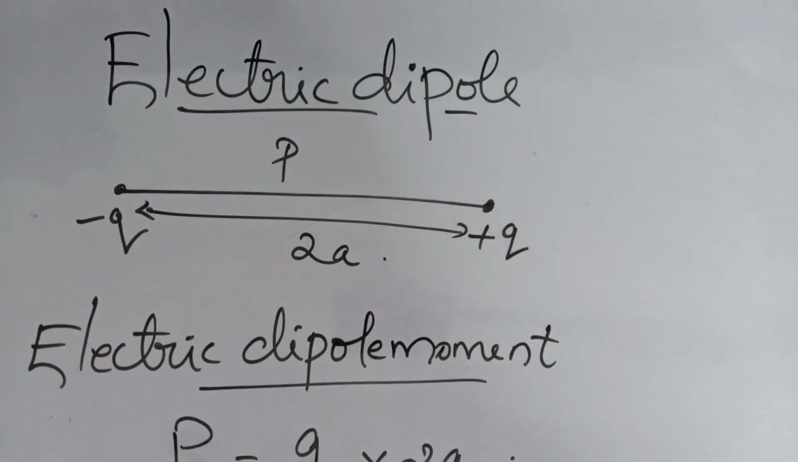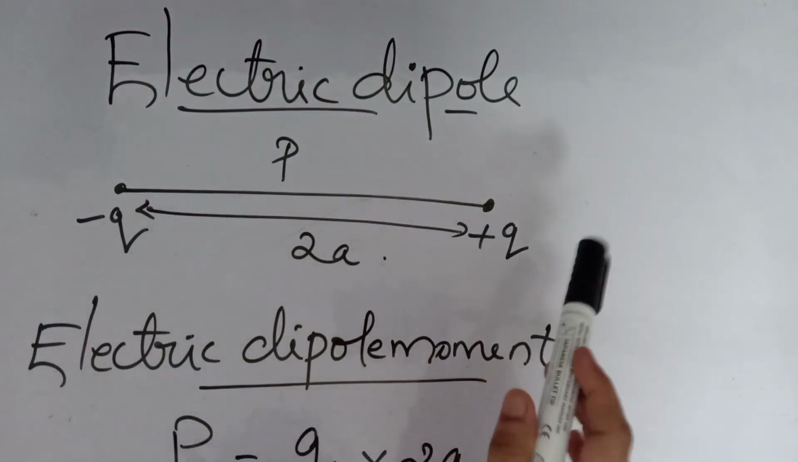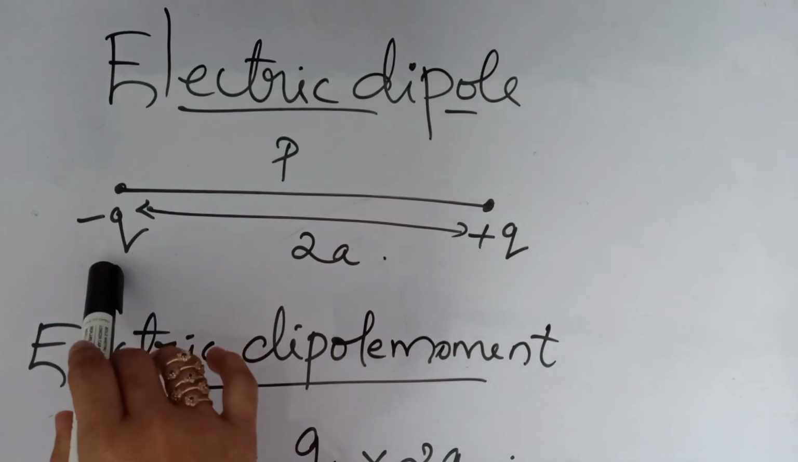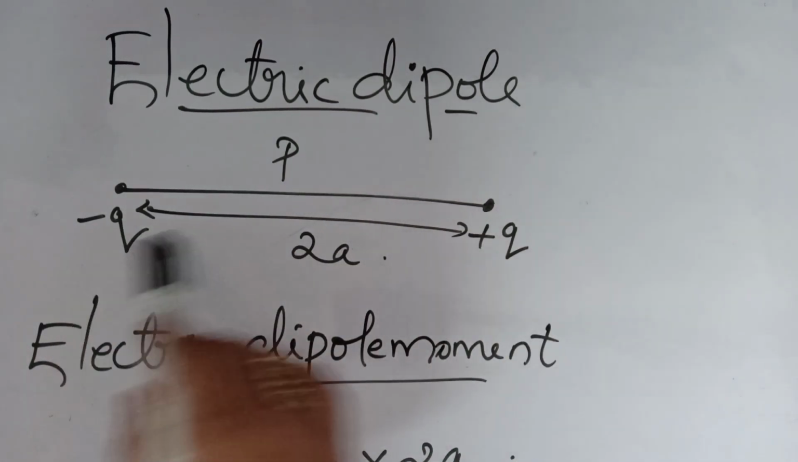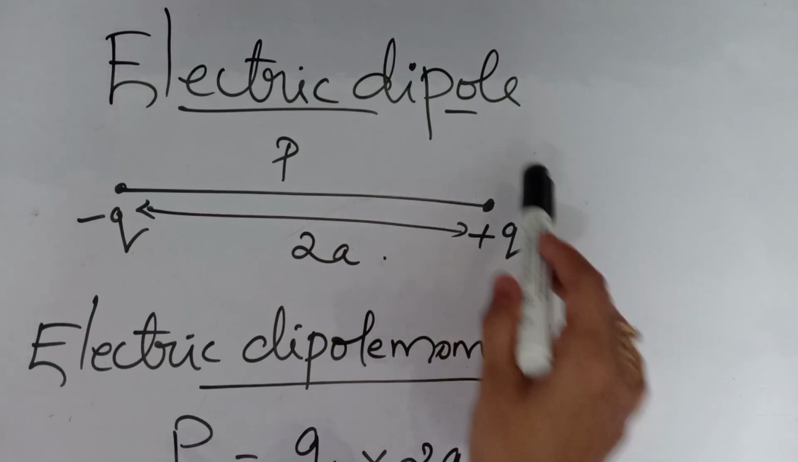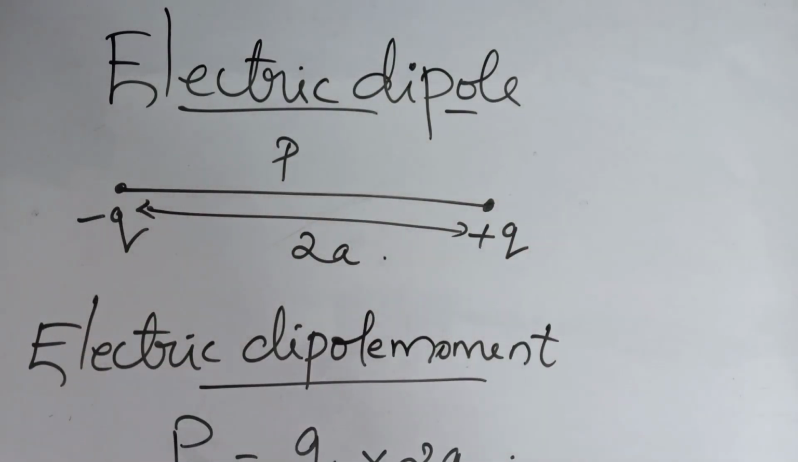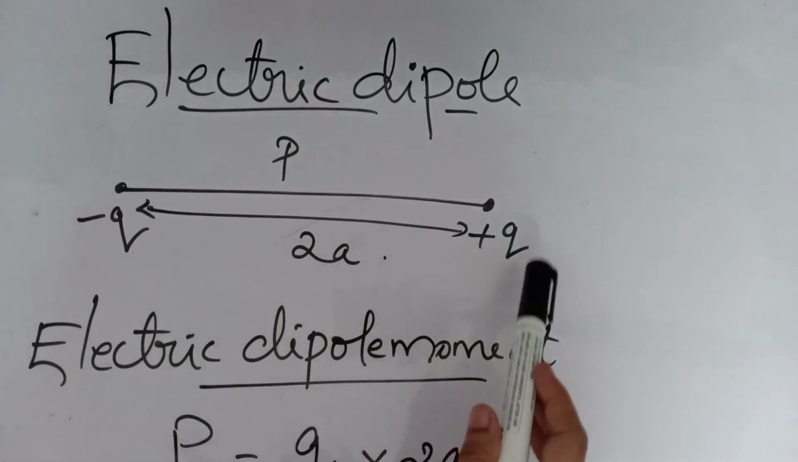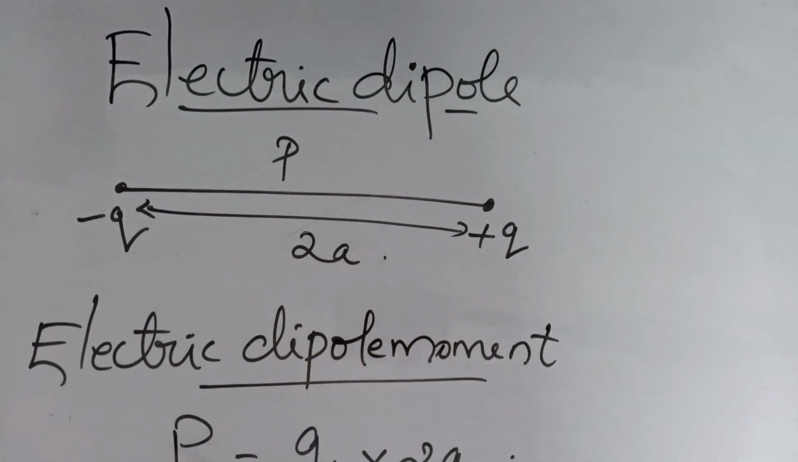Now we are going to electric dipole. Electric dipole means two poles will be there. Here we are considering two equal and opposite charges, minus q and plus q, separated by a small distance 2a. So this system is called an electric dipole. An electric dipole is a pair of equal and opposite charges separated by a small distance. The distance is taken as 2a here.